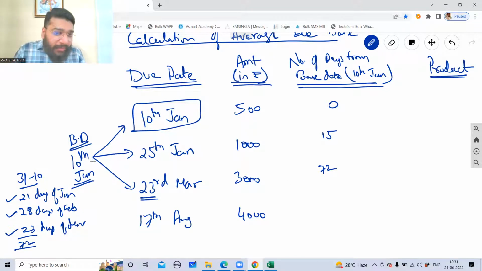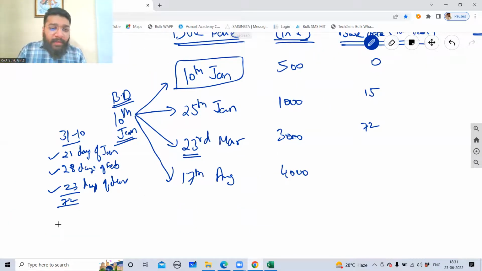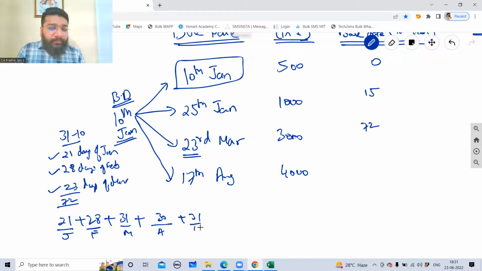Now guys, from the 10th Jan base date to 17th August. You're starting your journey from 10th of Jan till 17th August. How many days? Very simple. 21 days of Jan, 28 days of February, 31 days of March, April 30 days, May 31 days, June 30 days, July 31 days, August 17 days.